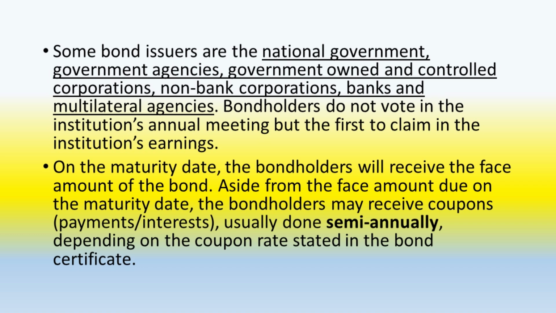On the maturity date, the bondholders will receive the face amount of the bond. Aside from the face amount due on the maturity date, the bondholders may receive coupons or interest payments, usually done semi-annually, depending on the coupon rate stated in the bond certificate.